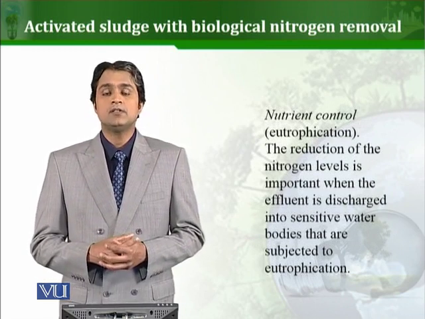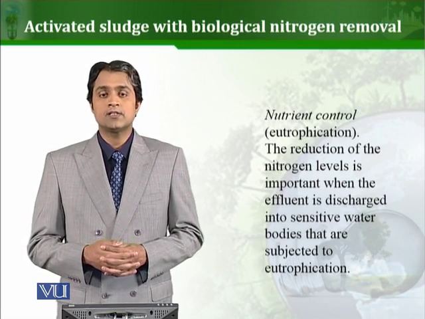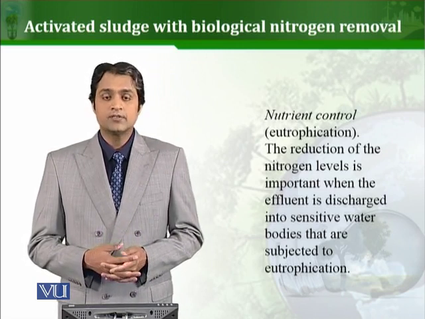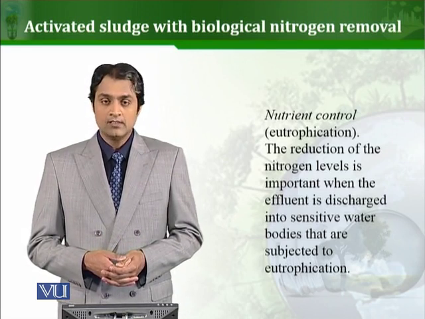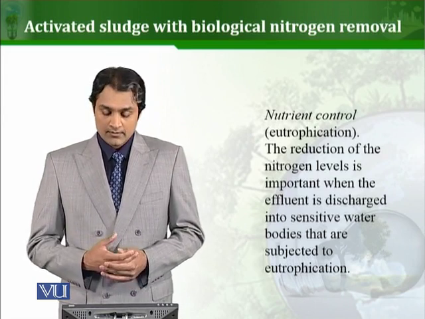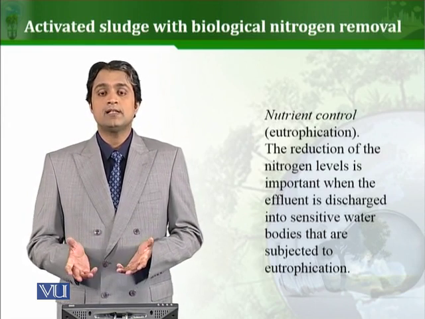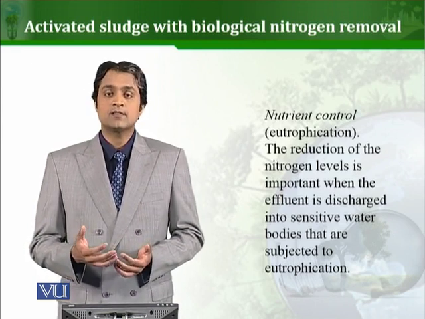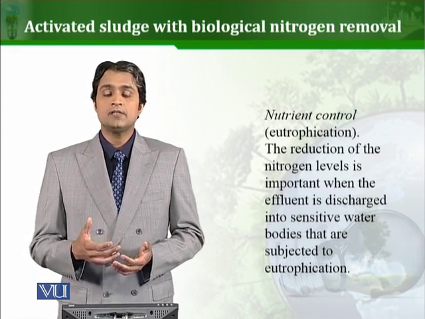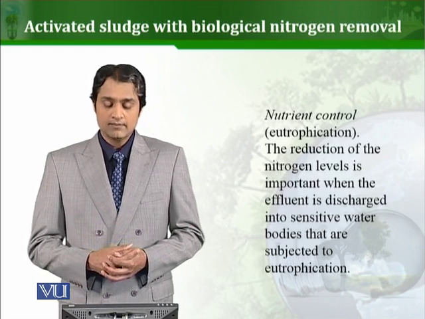Another intention could be to decrease the nutrient content of the wastewater, to decrease the nitrogen content, obviously. Why so? Because if we do not do that, it can result in eutrophication of the receiving body in the environment. The reduction of the nitrogen levels is important when the effluent is discharged into sensitive water bodies that are subjected to eutrophication. If that happens, the condition of the receiving body can deteriorate as well. So these are some of the intentions by which denitrification can intentionally be introduced in the activated sludge system.